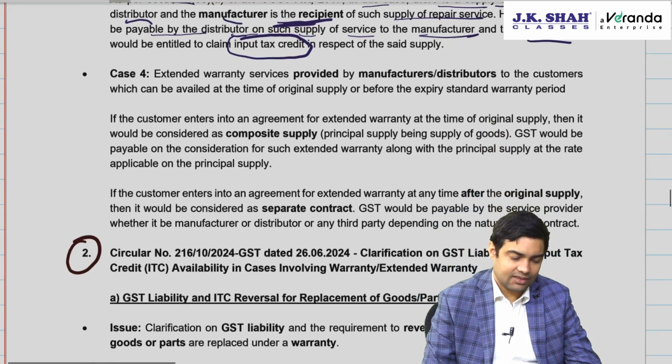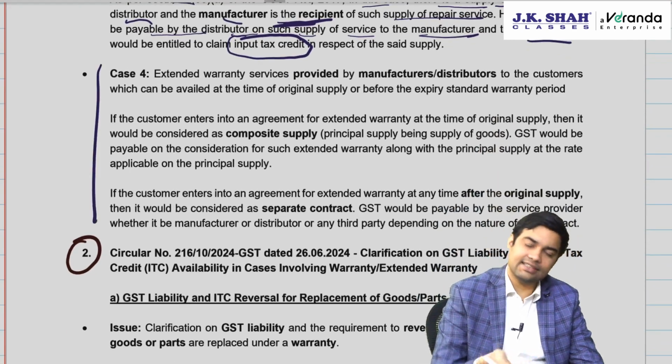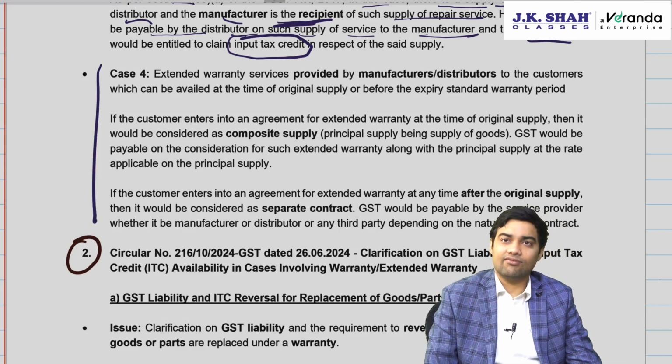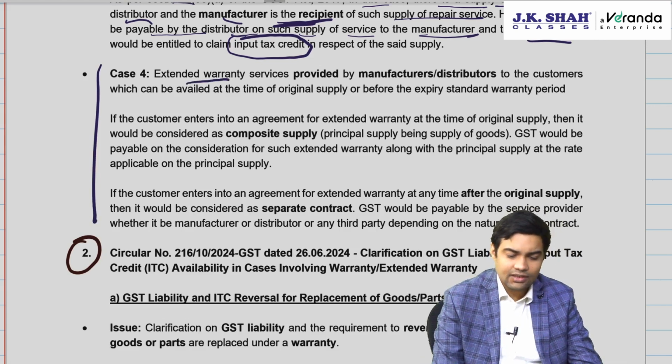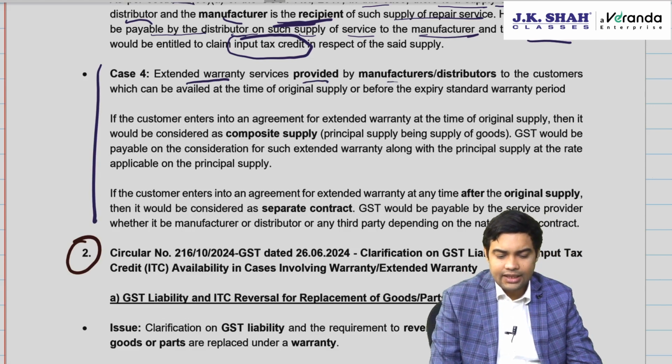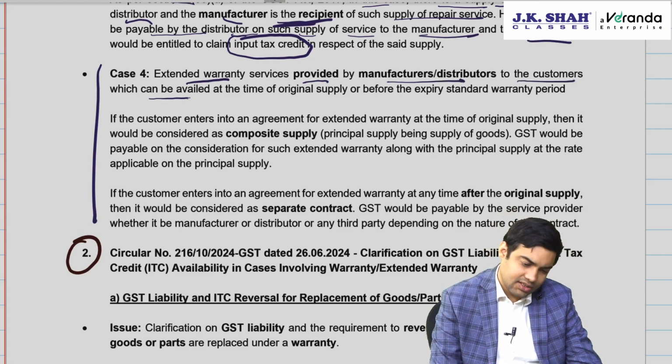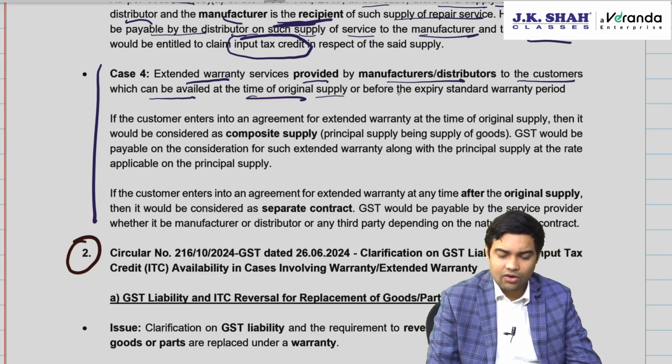Last one, extended warranty. See, we'll read this and then we will see the next one where further clarification is given. Extended warranty service provided by manufacturers or distributors to customers, which can be availed at the time of original supply or before the expiry of the standard warranty period.